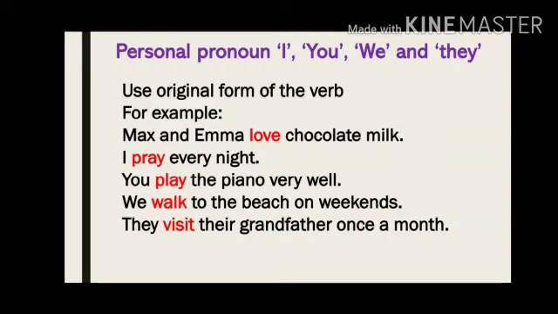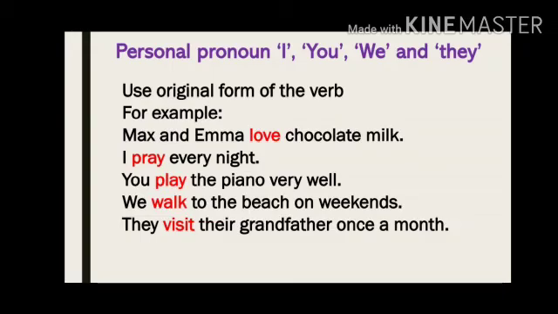In the simple present tense, we always use the simplest form of a verb with plural nouns and personal pronouns like I, you, we and they. We use the original form of the verb, meaning we do not make any change in the verb. For example, Max and Emma love chocolate milk. I pray every night. You play the piano very well.